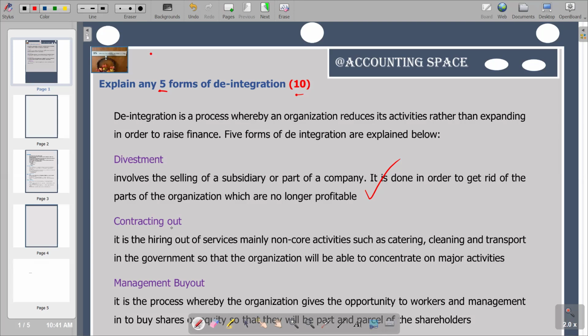We have another brief explanation according to the requirements of the question, which reads: it is the hiring out of services, mainly non-core activities such as catering, cleaning, and transport in government activities. So that's what we have in terms of contracting out.